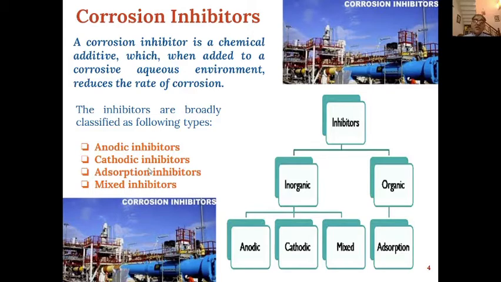Basically inhibitors can be of four types: anodic inhibitors, cathodic inhibitors, adsorption inhibitors, or mixed inhibitors. The first three categories are inorganic inhibitors, whereas adsorption inhibitors are organic in nature.